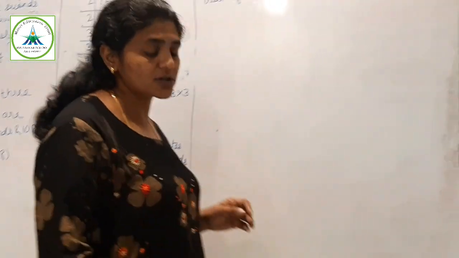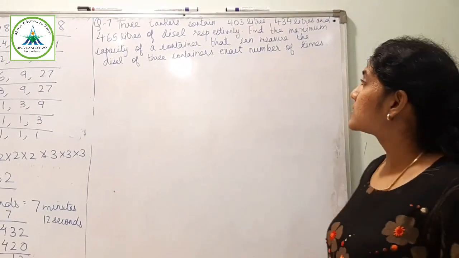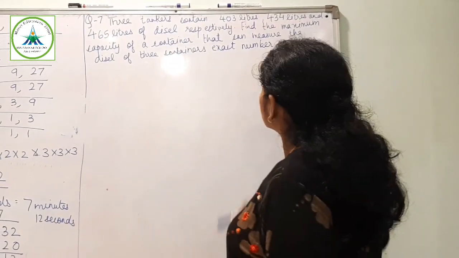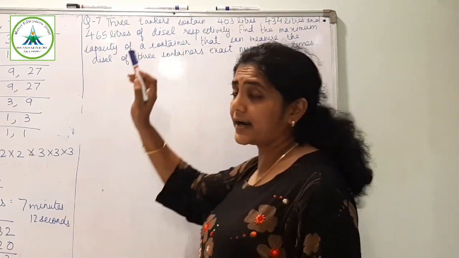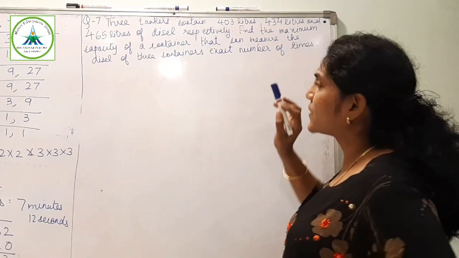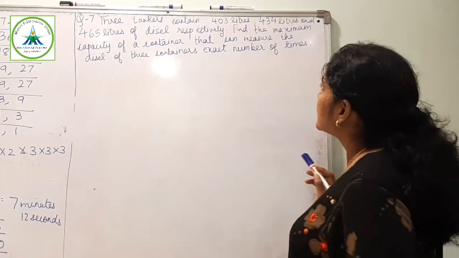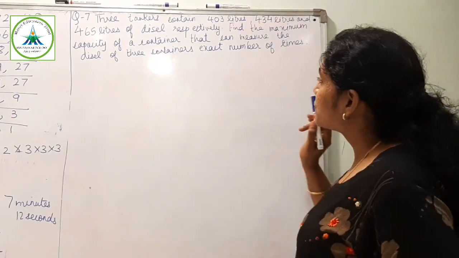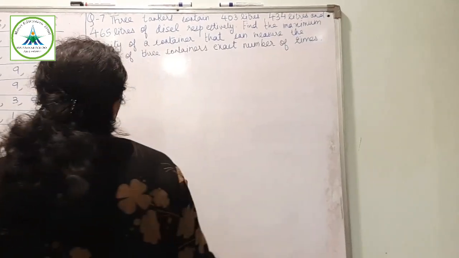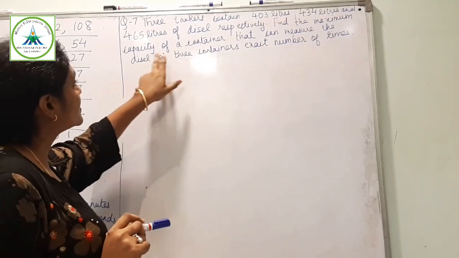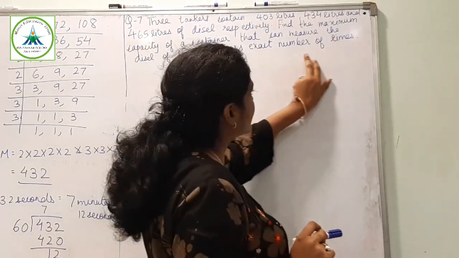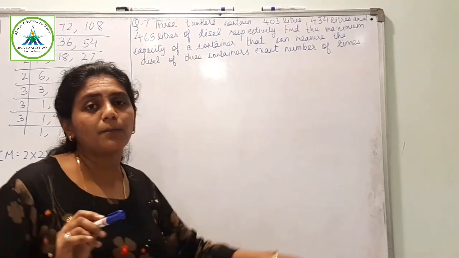Solution. Now go for question 4. The 3 tankers contain 403 liters, 434 liters and 465 liters of diesel respectively. Find the maximum capacity of a container which can measure diesel of the 3 containers exact number of times.